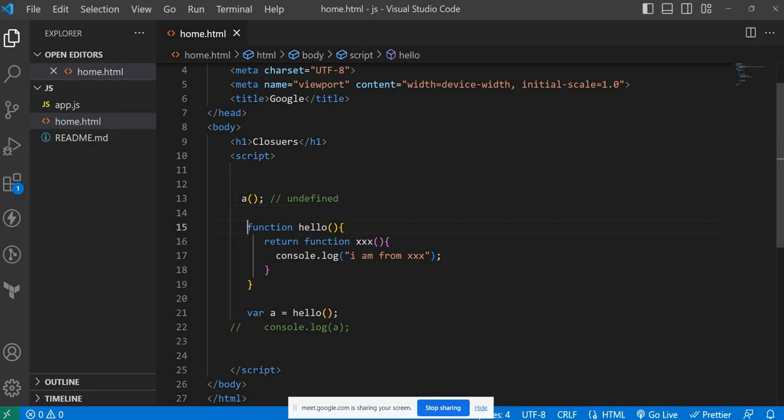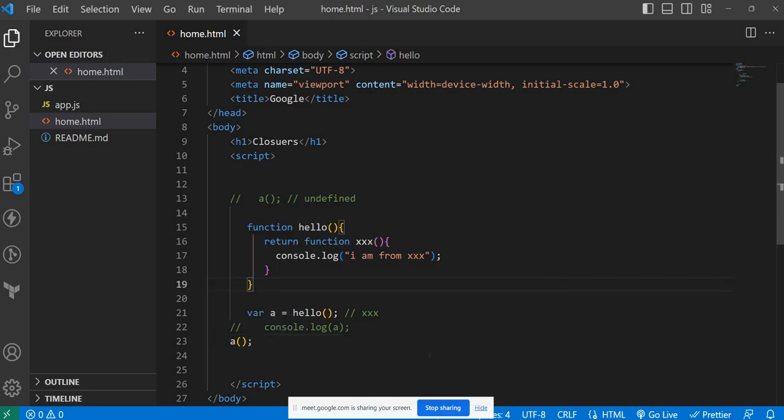But suppose you don't make this mistake. Already we have allocated memory for the function in the memory allocation phase. Now it will go to this one, and whenever you invoke this hello function, it will return this triple x function, and the value of a will be the triple x function, right? So after that only you can invoke the function.